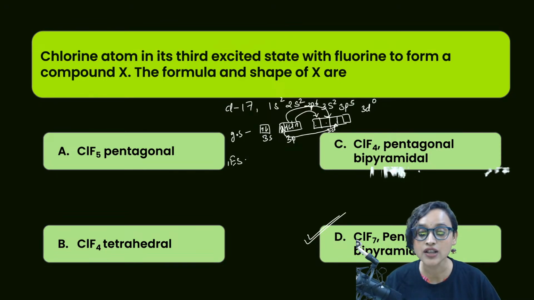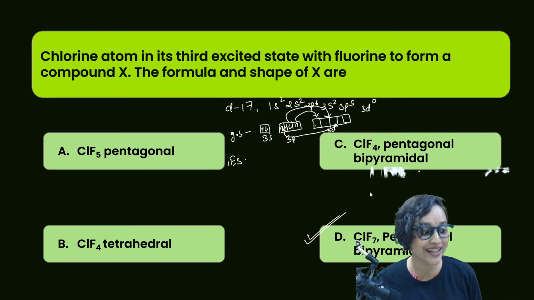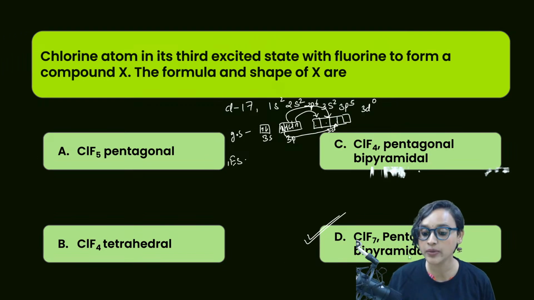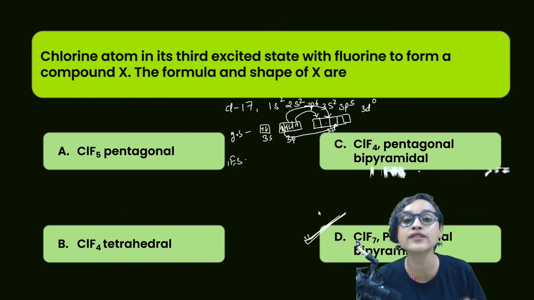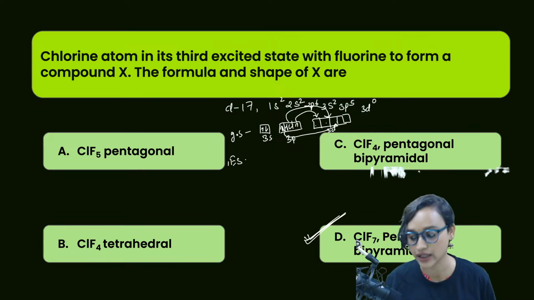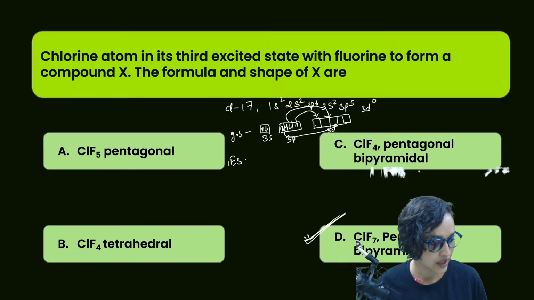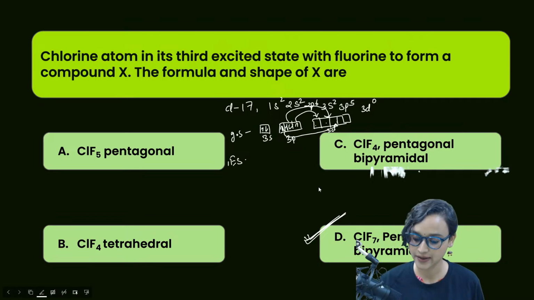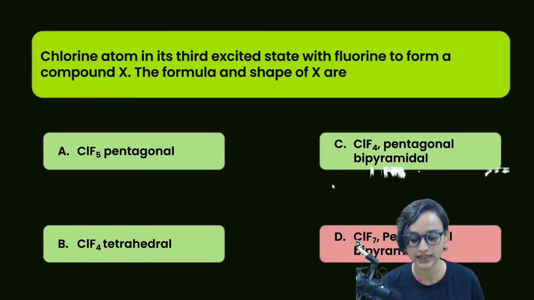So 3 plus 2, 4. 4 unpaired electrons are there. If there are 4 unpaired electrons, that means 7 fluorine electrons will come to fill these orbitals. Once it is filled, it will become ClF7, pentagonal bipyramidal. Do we make sense? Do we understand this? Yes, we do. So option D is our correct answer, right?